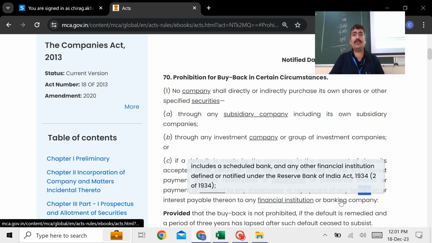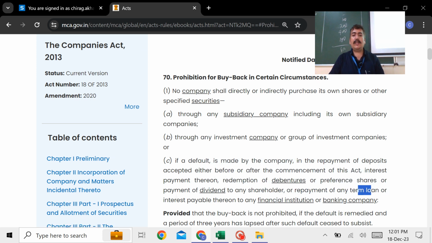So this paragraph is trying to say what? It is just simply trying to say that if you defaulted the creditors, whether they are preference shareholders on redemption, debenture holders on redemption, deposit holders on maturity, or any term loan always comes under the long term in most of the cases. So if you have not paid the long term funds and you are going for the buyback, law will not allow you that.